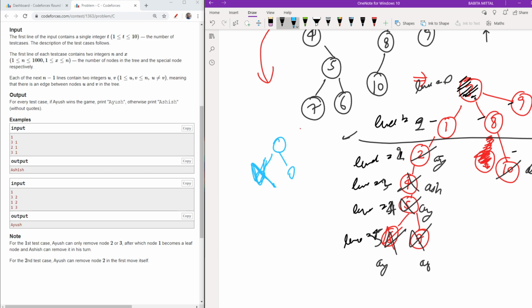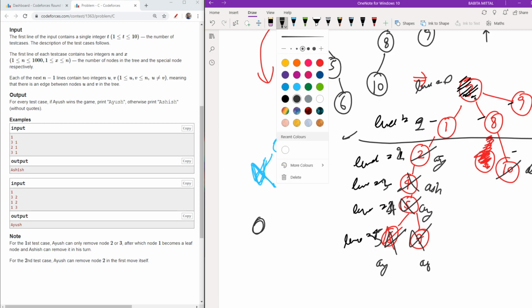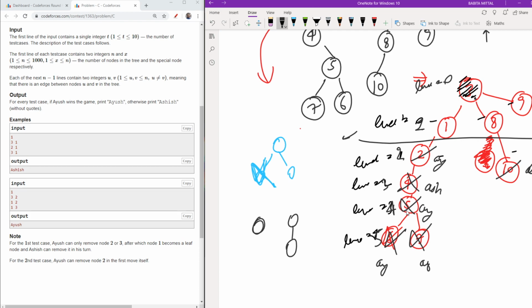If I had only one node, Ayush will always win, because he will opt for it as it is a leaf node. If I have a node like this, then also Ayush will win.